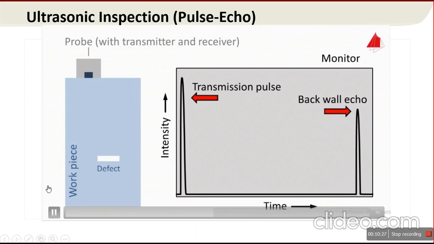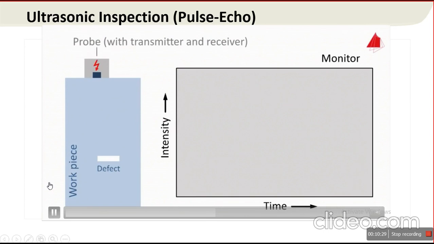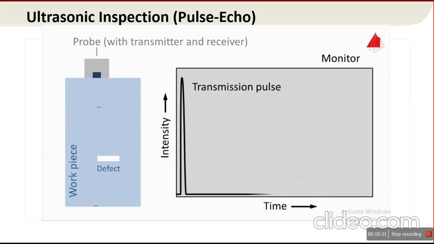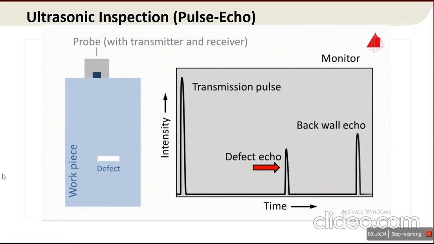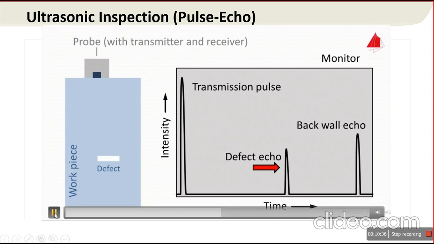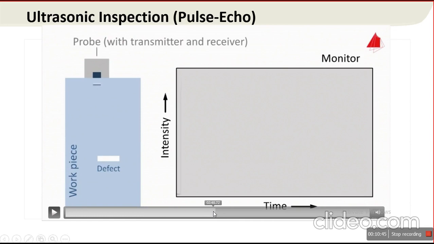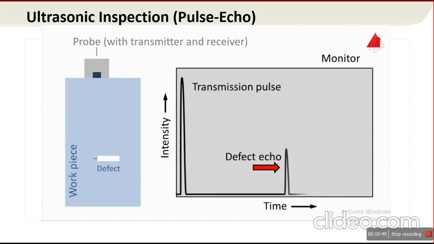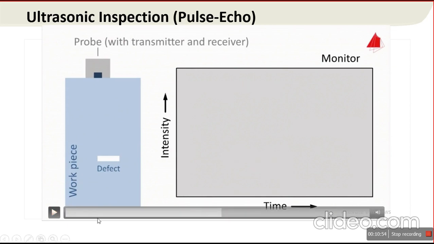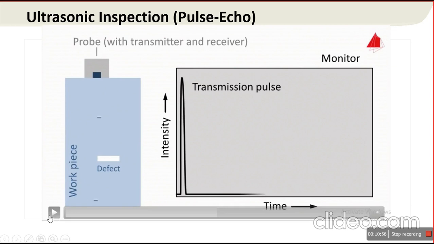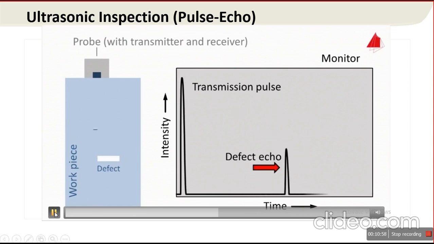And suppose when the transducer is placed on the defect, then the screen shows two different echoes. See here, the defect echo as well as the back wall echo.